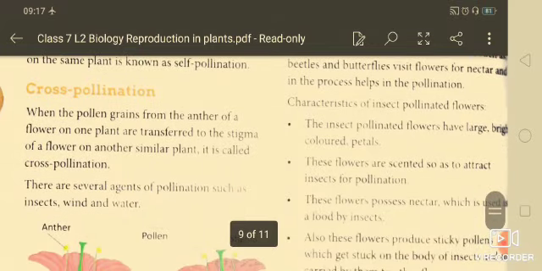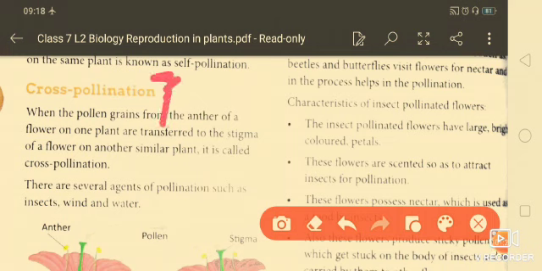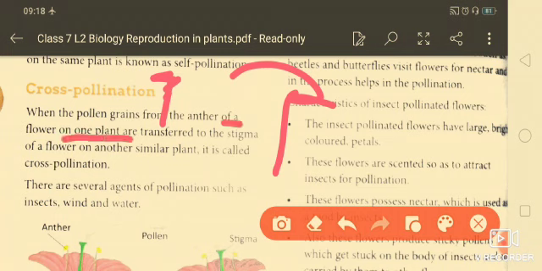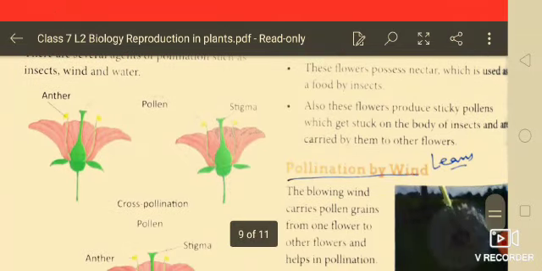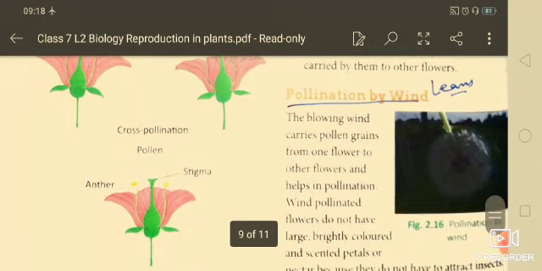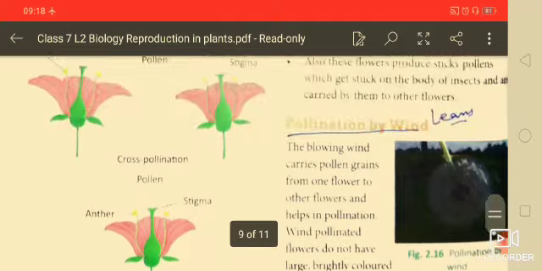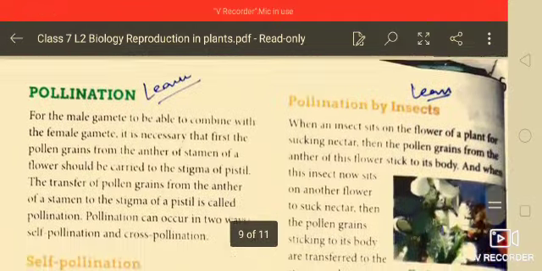But in cross pollination, what will be there? There will be transfer of pollen from the anther of one flower of a plant to another flower of another plant. That means when pollen grains from the anther of a flower on one plant are transferred to the stigma of a flower on another similar plant, that is called cross pollination. So you are seeing here that the pollen from the anther is transferred to the stigma. If it is transferred to another plant, that is cross pollination, and in the same plant that will be self pollination.